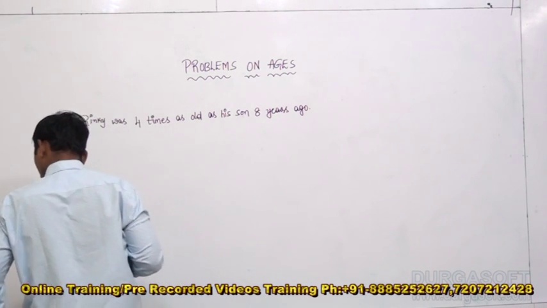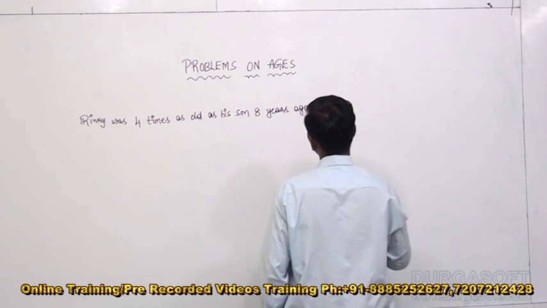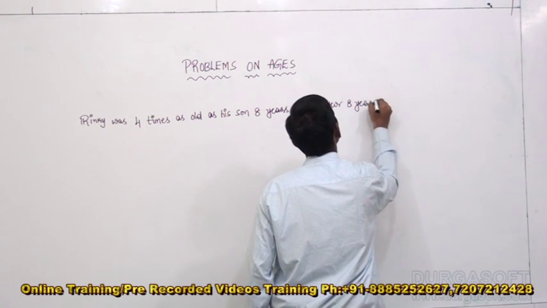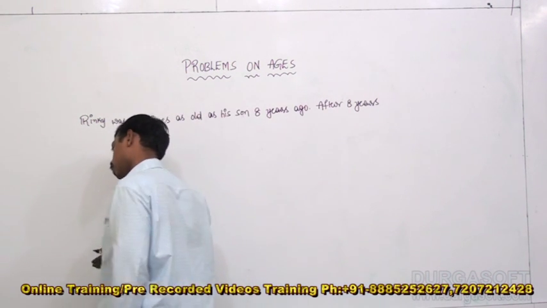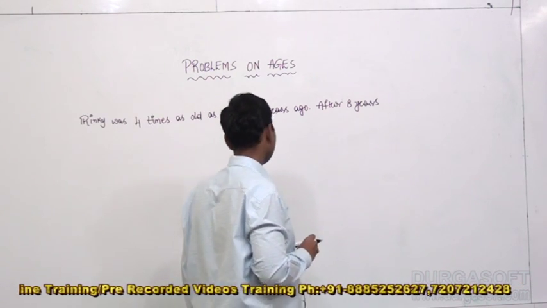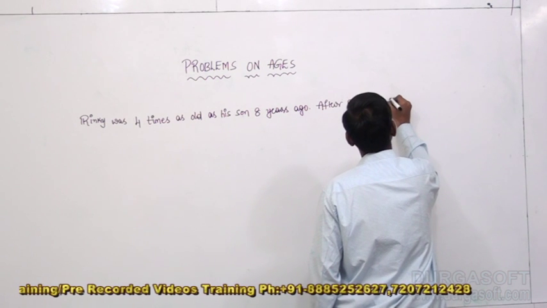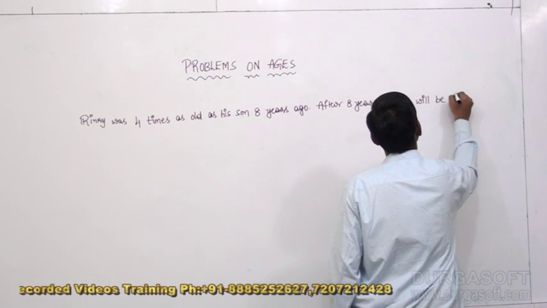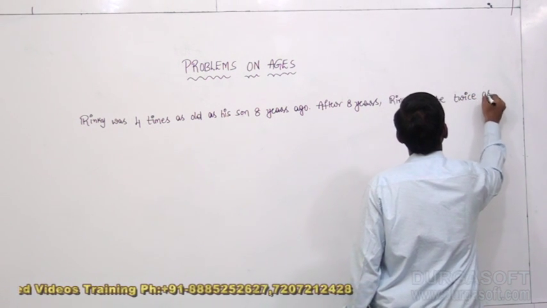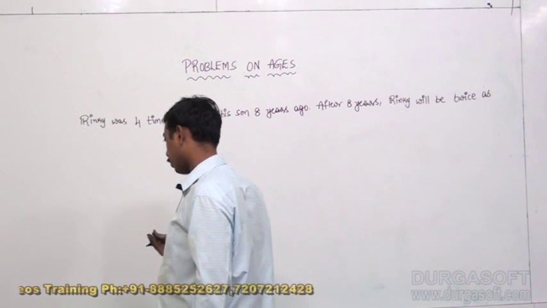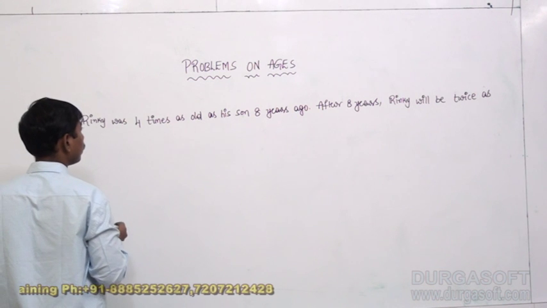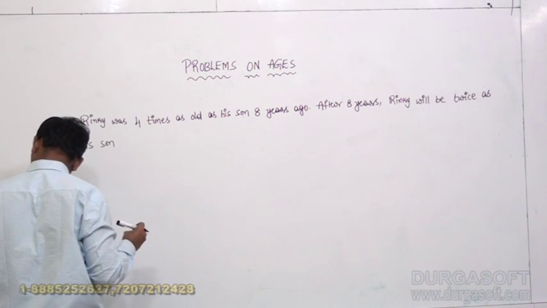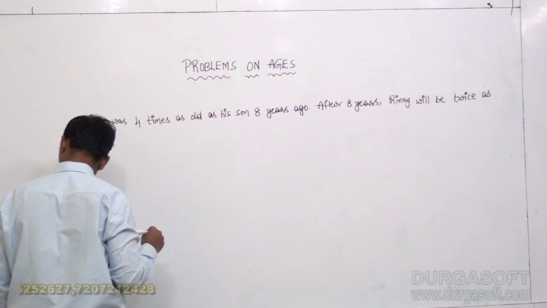After 8 years, Rinky will be twice as old as his son. What are the present ages?